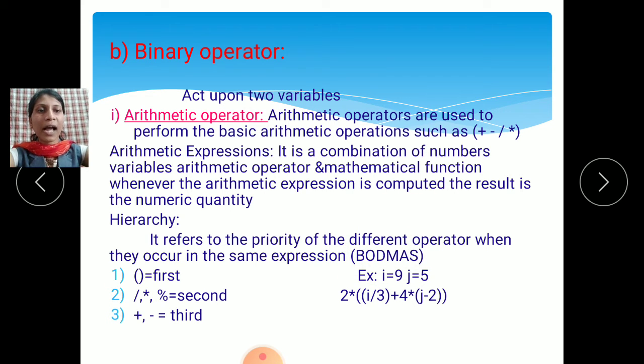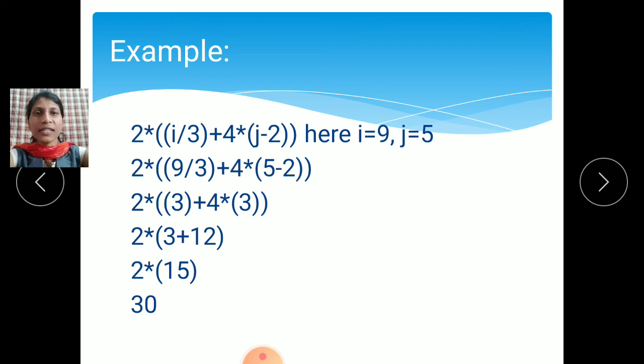For example, i equals 9, j equals 5. Then the expression is 2 into (i by 3) plus 4 into (j minus 2). This is the example we can solve using the BODMAS rule. How can we solve it using the BODMAS rule? See here, this is the example: 2 into i by 3 plus 4 into j minus 2.